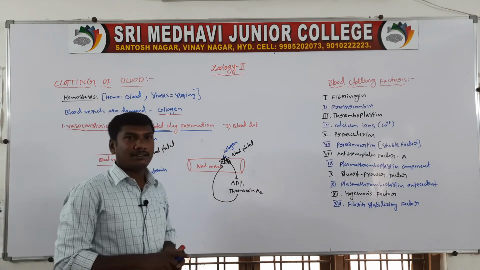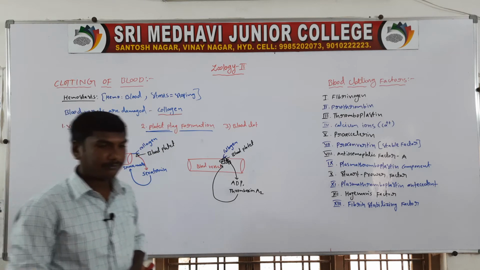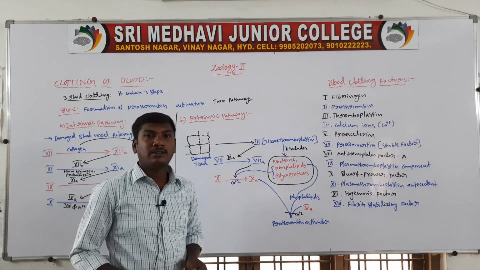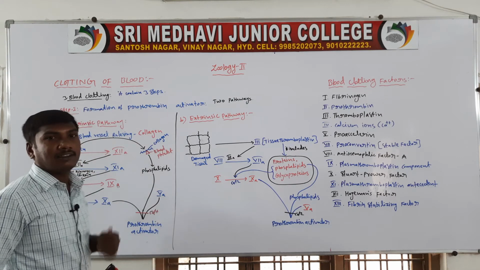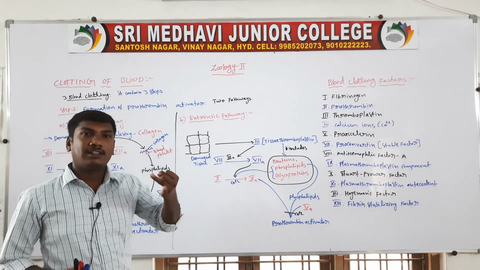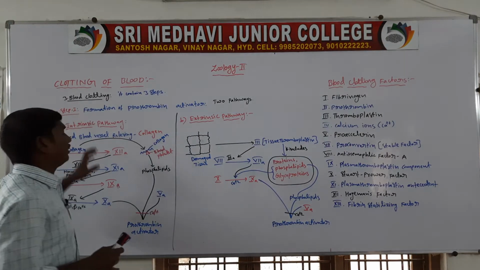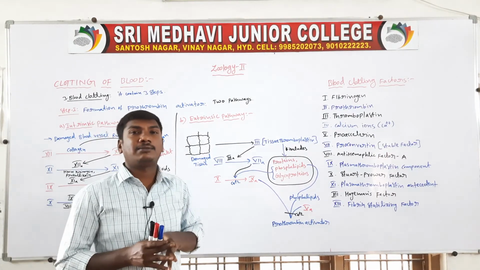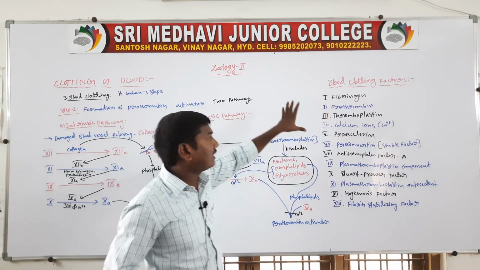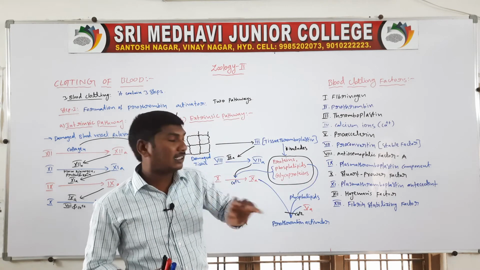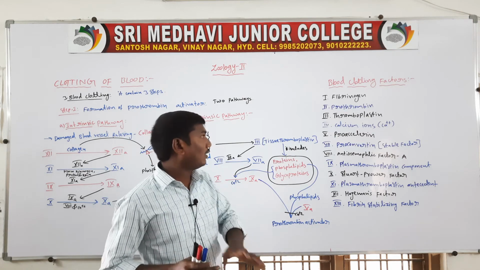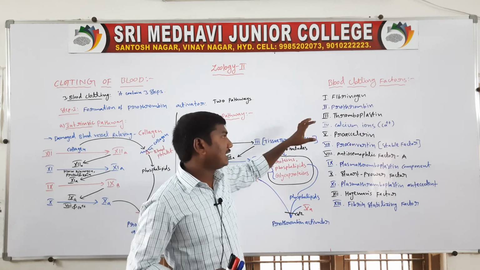Next, the third one, blood clotting. The first one, vasoconstriction, is completed. The second one, platelet plug formation, is completed. The third one is blood clotting. The blood clotting mechanism mainly depends on blood clotting factors. These factors are 13 in number. Factor 6 is absent; only 13 factors are present.